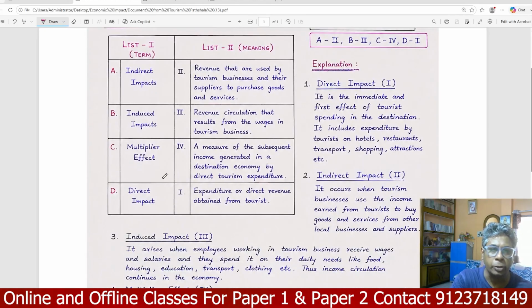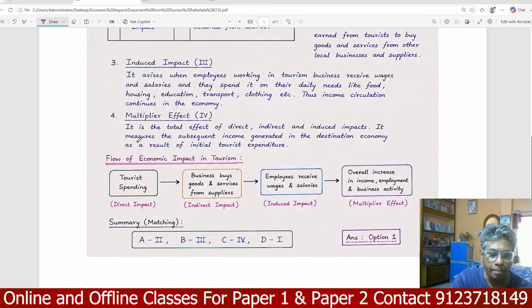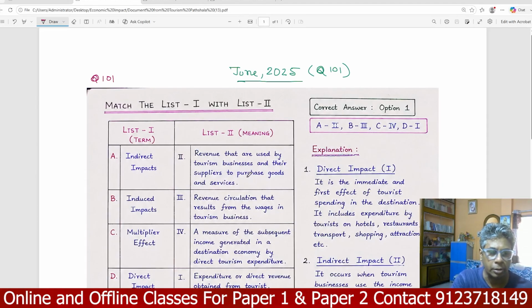A should be matched with 3. Sorry, A should be matched with 2. Indirect income is revenue that is used by tourism businesses and their suppliers to purchase goods and services.